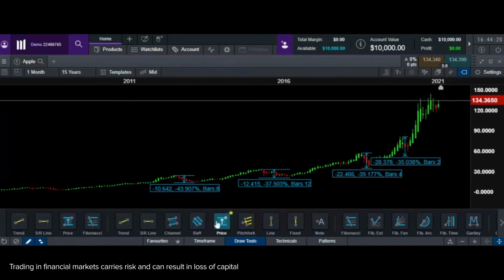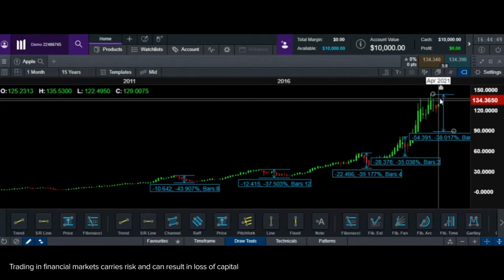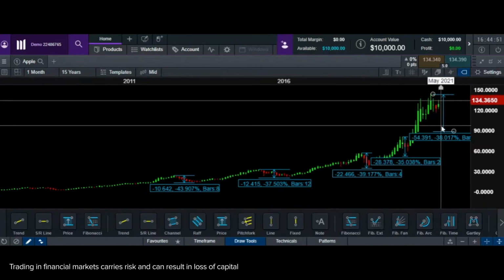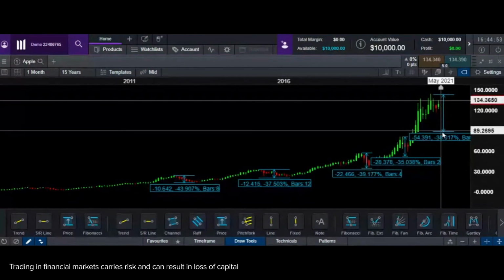Now, in this case, let's say it looks like Apple is consolidating and there could be a downturn. So, just based on that assumption, and assuming this is the high and it is not going to go higher than this, let's see where Apple can drop down to if it comes down by 35%. So, I'm going to choose the top, and I'm going to draw all the way till 35 or 38% roughly, right? So we saw Apple drops by 43%, 37%, 39%, 35%. I've taken an average of 38%. And let's look at the price. If it drops from here, where is the 38% going to come? It's going to come somewhere here, and that is about $88, right?